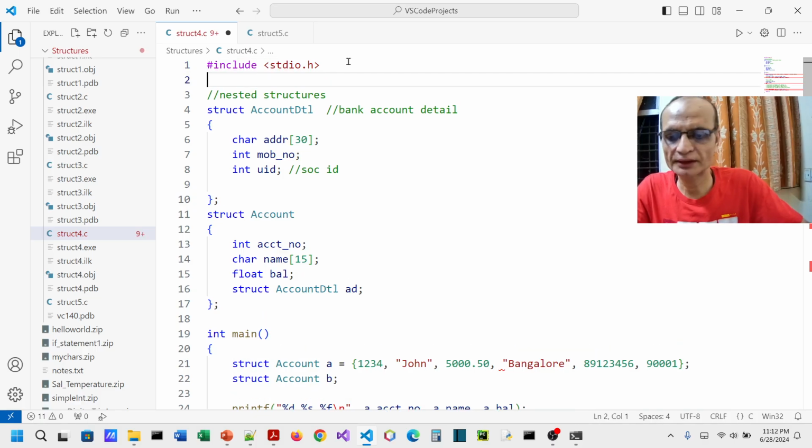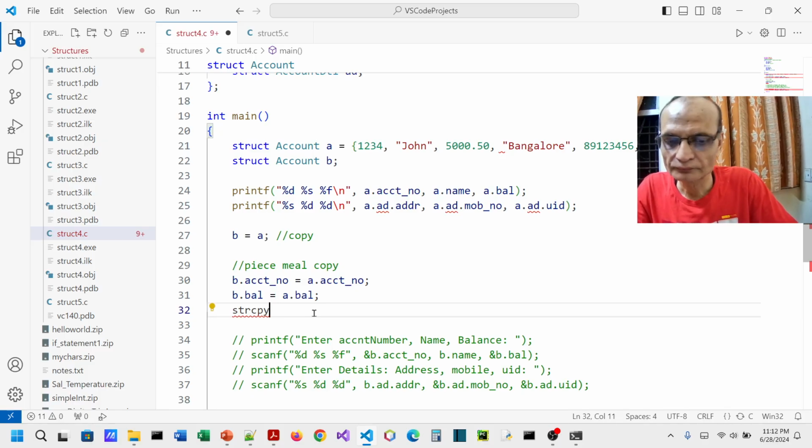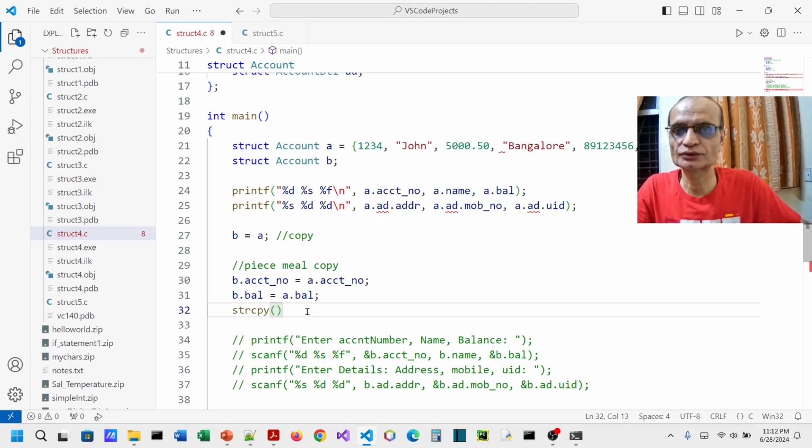Here I will require hash include string.h, and then I will have to do strcpy. When I do strcpy, I will have to use the destination and the source, that is, the target and the source. So I can just do that and appropriately fill it in.